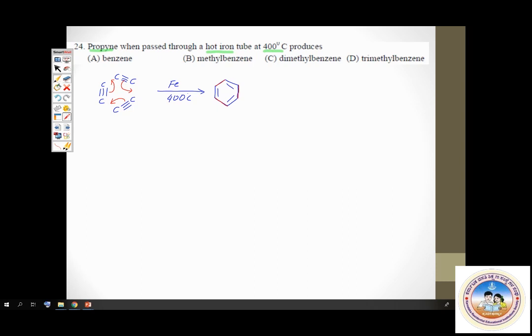But here, what is given to us is not ethyne. In the question, it is propyne. So how will you get propyne? Very easy. To each of these ethyne molecules, add one more methyl group. See, I'm adding one more methyl group, CH3. That makes it propyne. And here also I'm adding one more methyl group, CH3.